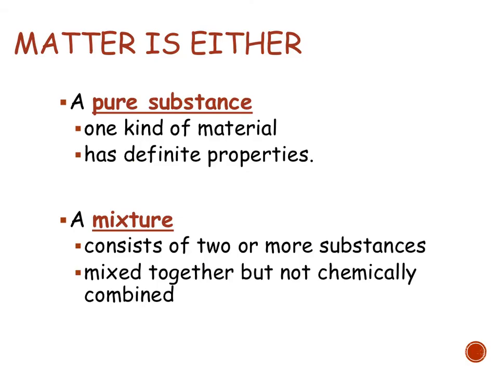First, let's look at the two big overhead categories. It can either be a pure substance or a mixture. If it's a pure substance, it's going to be one type of material. The entire substance would have the same properties. For example, water. Every droplet of water has the same exact properties, the same exact melting point. You could say the same for a bundle of oxygen gas.